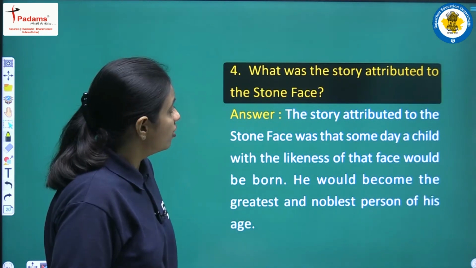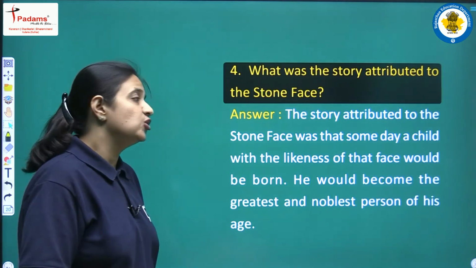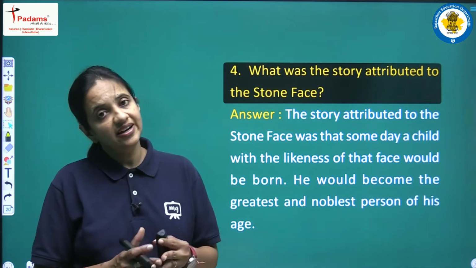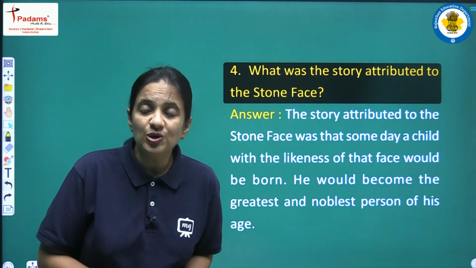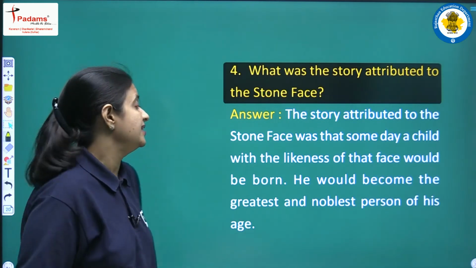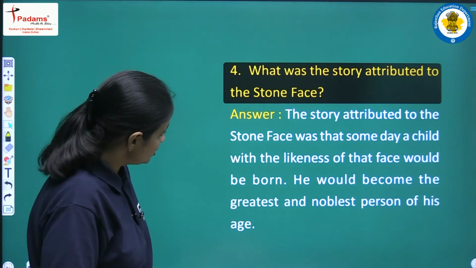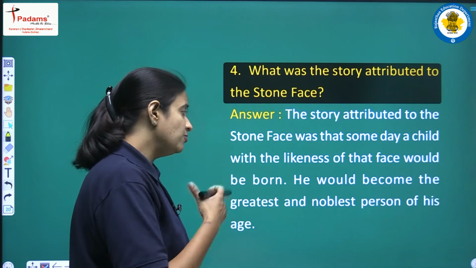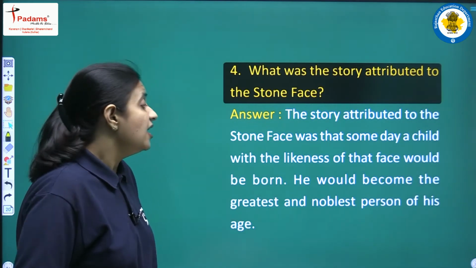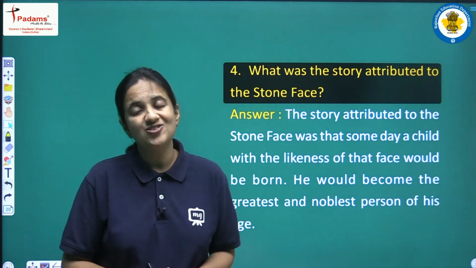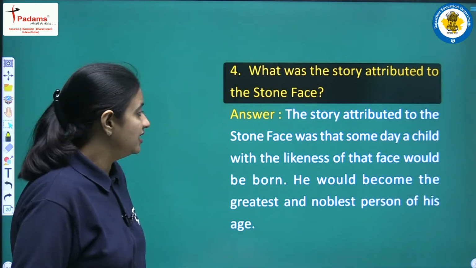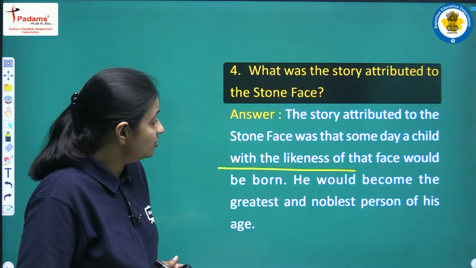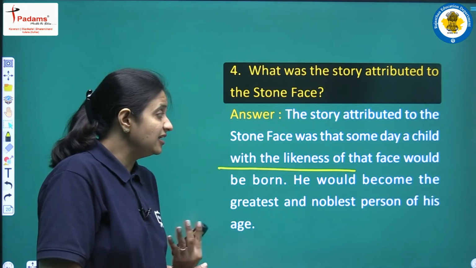Next question: what was the story attributed to the stone face? Here we have to write the story connected with the Great Stone Face, the story that was told to Ernest by his mother. Let's see. The story attributed to the stone face was that someday a child with the likeness of that face would be born. He would become the greatest and noblest person of his age. According to the story, there is a prophecy that someday one child will be born who will have the likeness of that face.